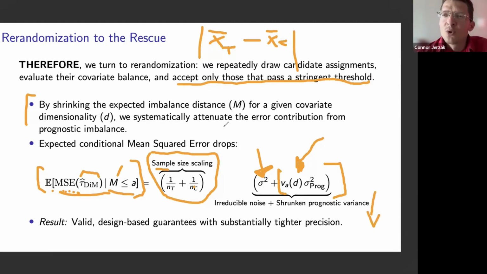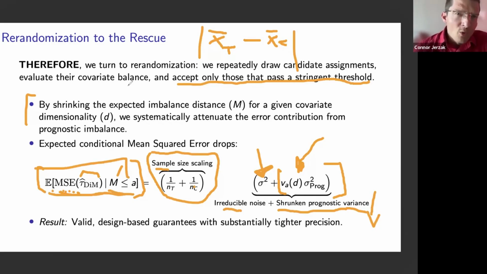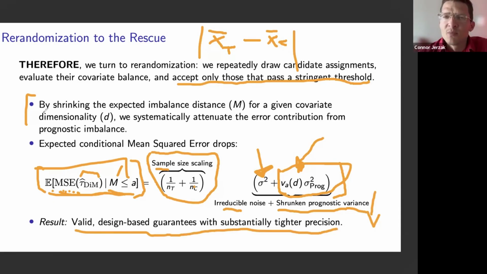re-randomization. So we have this three-way dance between the sample size, this irreducible noise term, and this prognostic variance that together controls the overall degree of mean squared error. So what we get by performing re-randomization is we're able to essentially reduce this prognostic variance by making the treatment group and the control group closer to each other. And this yields these valid design-based guarantees about improved precision. So we can reduce this overall mean squared error by performing re-randomization in this sort of setting.